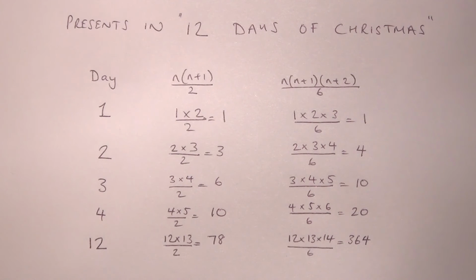And so on. And by the 12th day of Christmas, 12 times 13 divided by 2 equals 78 gifts given on that final day. 12 times 13 times 14 divided by 6 equals 364 gifts given overall.